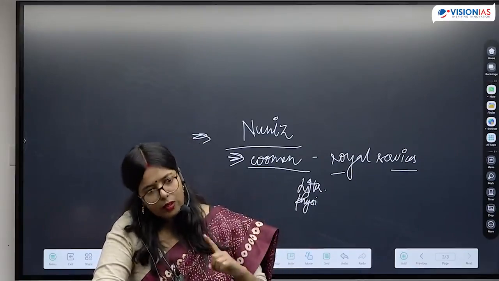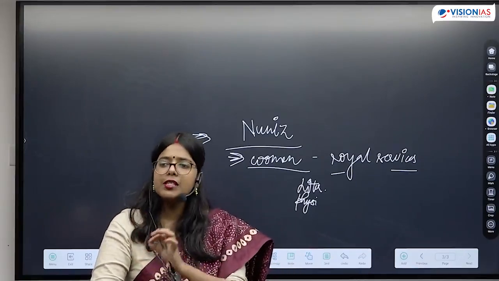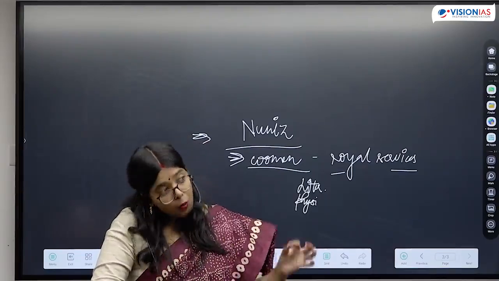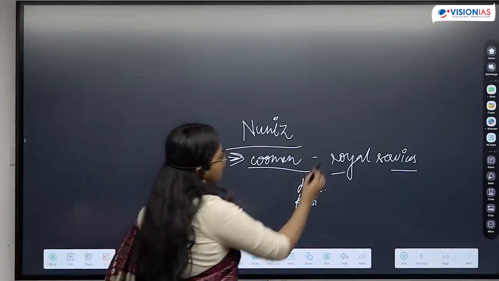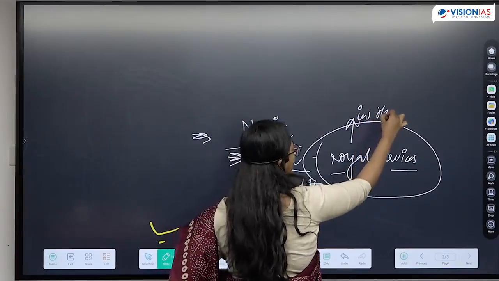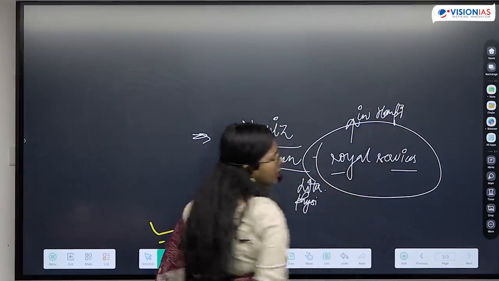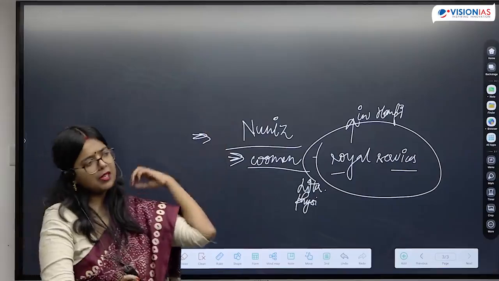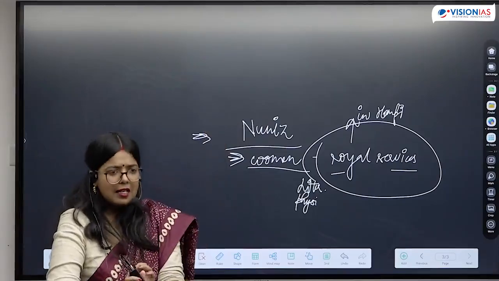So in all the variety of positions, we see that women were also employed. What is the key detail here? That they are employed in royal service in the city of Hampi.